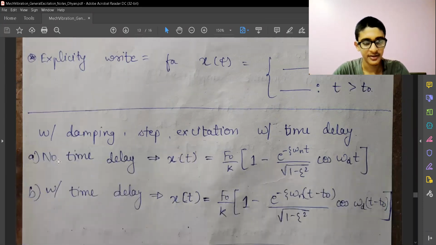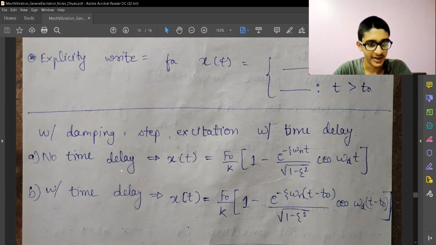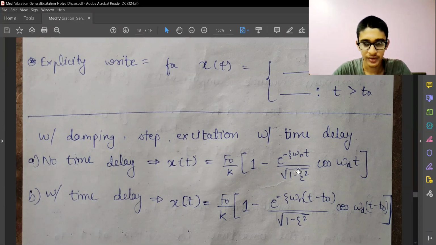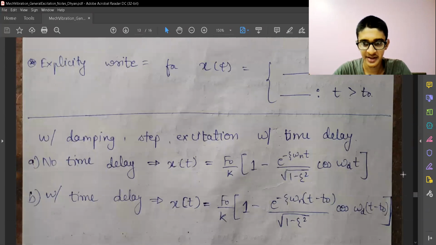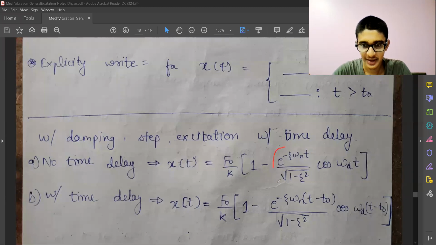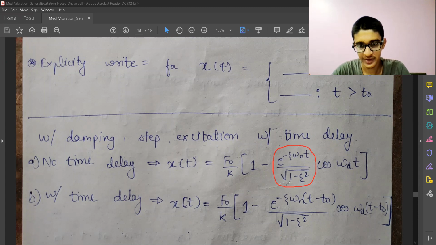Let's come to another case where we have damping and we have step excitation. When there is no time delay and there is damping, you must remember what the change is. This was the most simplistic response we had, and now this is the response we have. The new factor that has come into the picture is the damping. In the numerator we have e raised to minus zeta omega n t. Zeta is the damping ratio, damping coefficient by critical damping coefficient. In the denominator I have square root of 1 minus zeta square.